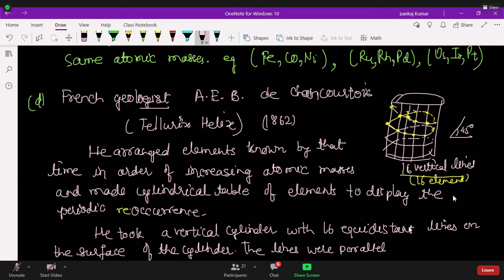The lines were parallel to the axis of the cylinder, right?